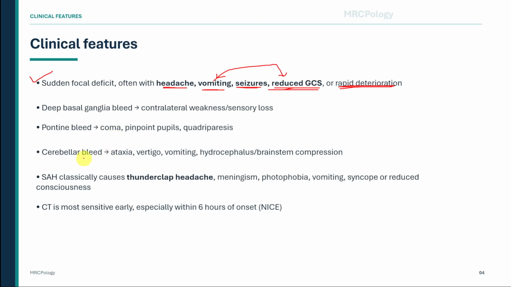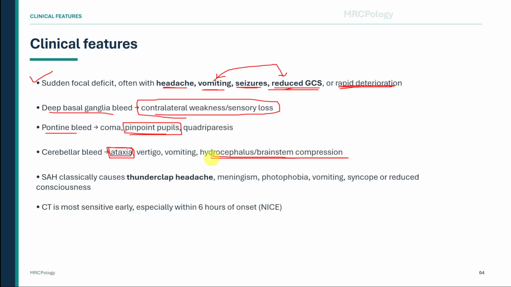The site of bleeding gives useful localization clues. A deep basal ganglia bleed commonly causes contralateral weakness or sensory loss because the internal capsule and nearby motor pathways are affected. A pontine bleed is a major emergency. Think coma, pinpoint pupils, and quadriparesis, because the brainstem contains consciousness pathways, pupillary pathways, and descending motor tracts. A cerebellar bleed may present with ataxia, vertigo, vomiting, and headache, but the dangerous complication is hydrocephalus or brainstem compression. MRCP trap: a cerebellar hemorrhage can deteriorate quickly, so early neurosurgical discussion is vital.